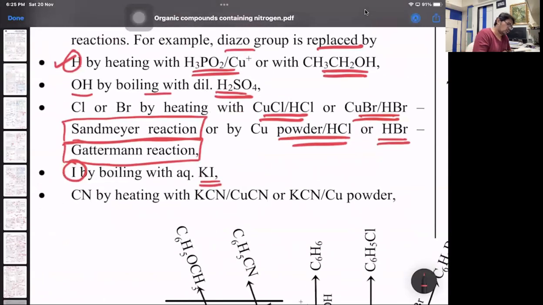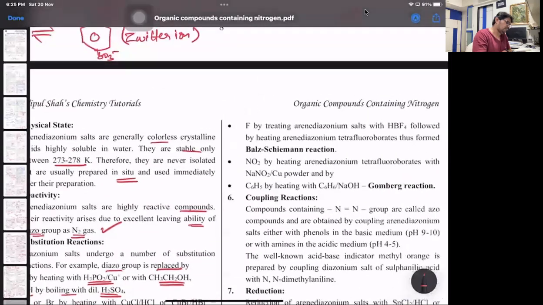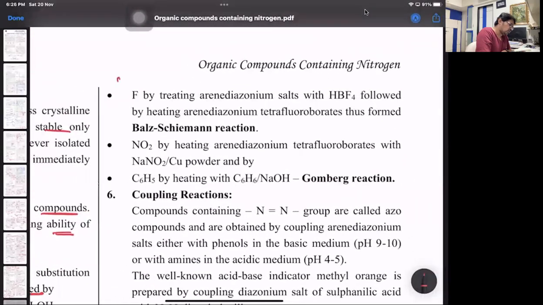Then heating the diazonium salt with KCN or CuCN, or KCN with copper powder, we get cyanobenzene, a benzene ring with cyanide. This is an important one. Diazonium group substituted by F. That's, if anybody remembers, the Balz-Schiemann reaction. What was that? You take your aniline and react it with NaNO2 and HBF4. So you will get a salt, benzene diazonium tetrafluoroborate, which if you heat further gives you fluorobenzene plus BF3. That's the part. So diazonium tetrafluoroborates on heating will give you fluorobenzene.